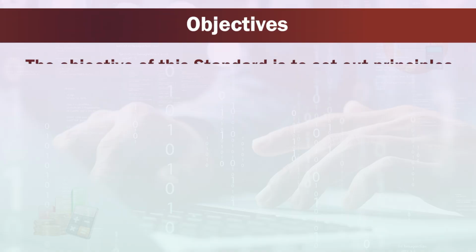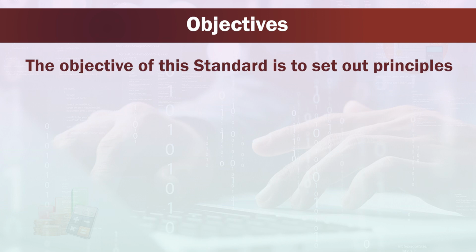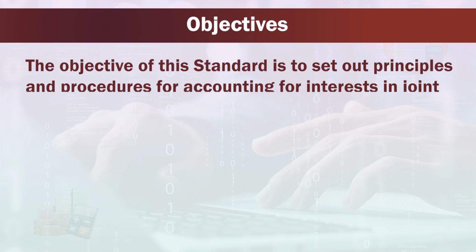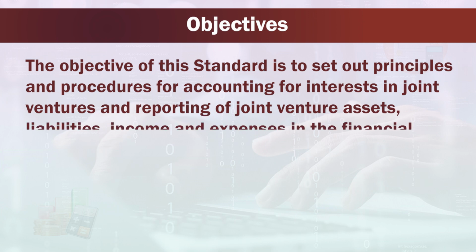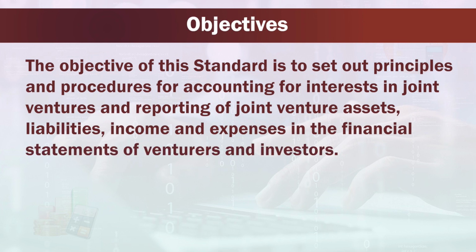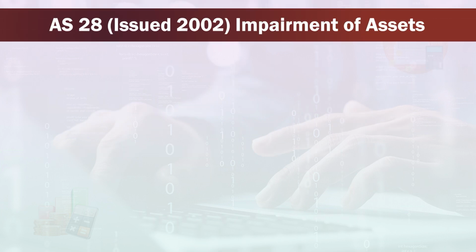Objective: the objective of this standard is to set out principles and procedures for accounting for interests in joint ventures and reporting of joint venture assets, liabilities, income and expenses in the financial statements of venturers and investors. AS 28 Impairment of Assets, issued in 2002.